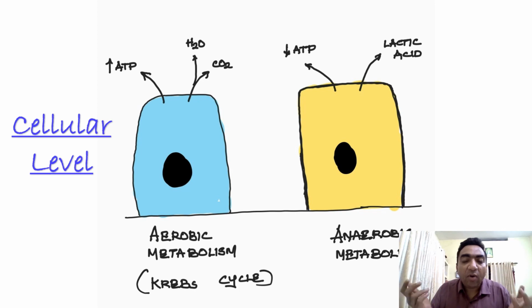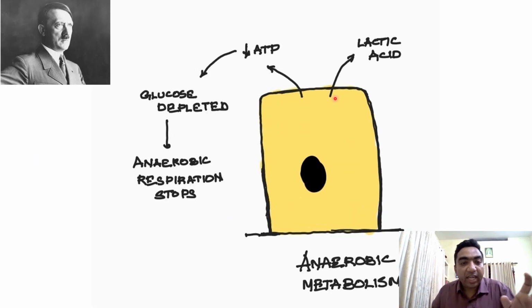So once the amount of ATP produced by the cell is less and the cell wants more and more ATP, what happens? The ATP is produced less and glucose will get depleted. And once the glucose is also finished, the anaerobic respiration completely gets stopped. And once the anaerobic respiration stops, what happens?